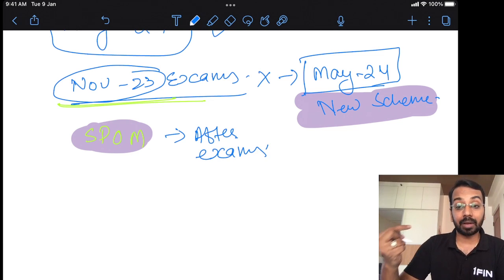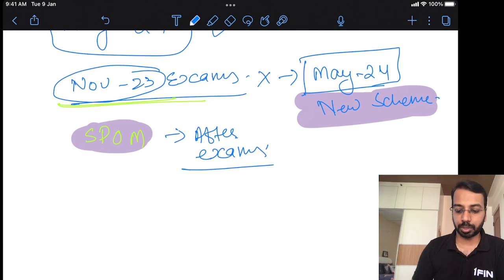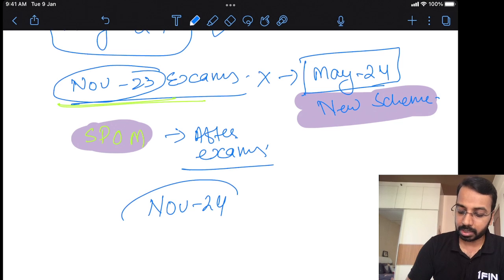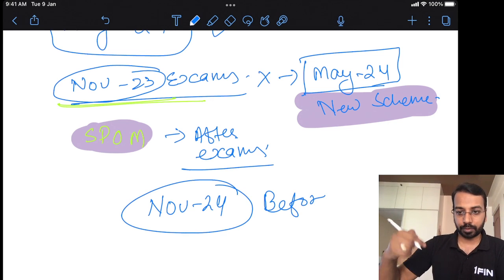You can write after exams, but before applying for membership. After that, someone who is writing in November 24 and beyond has to complete it before. Okay, so you have to complete it before.